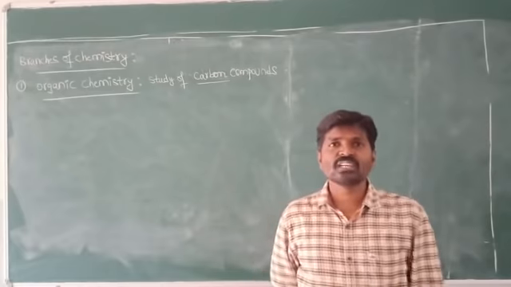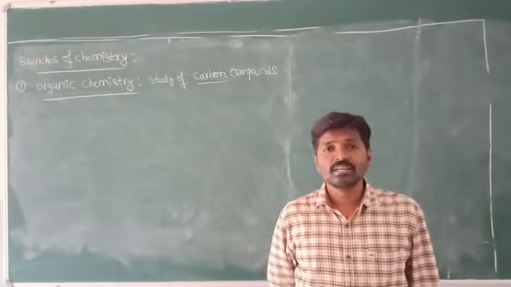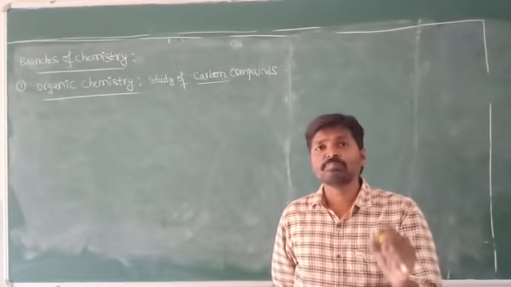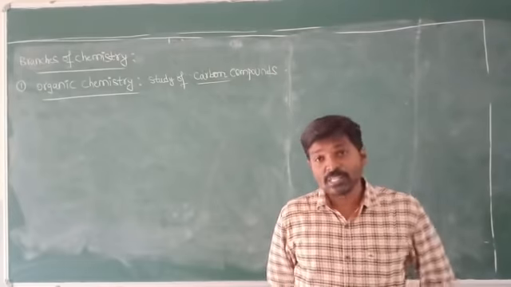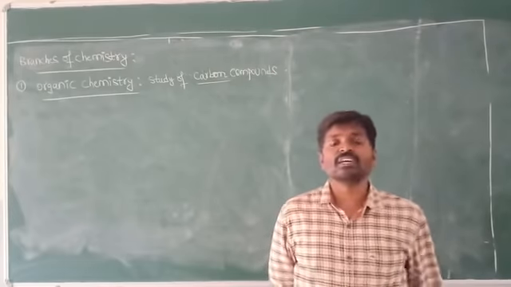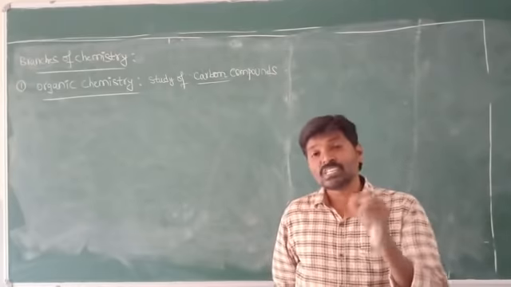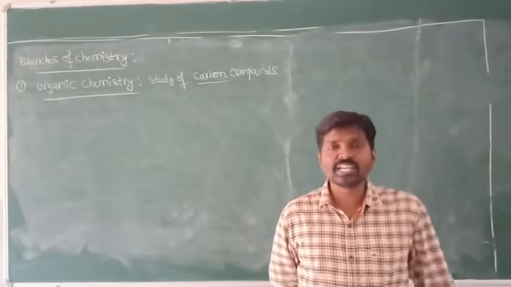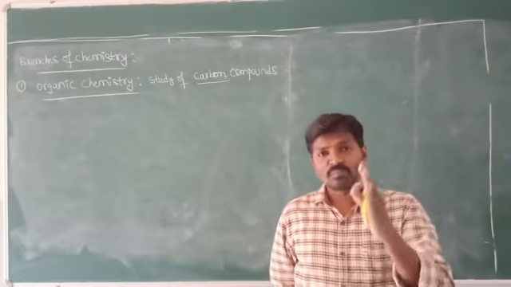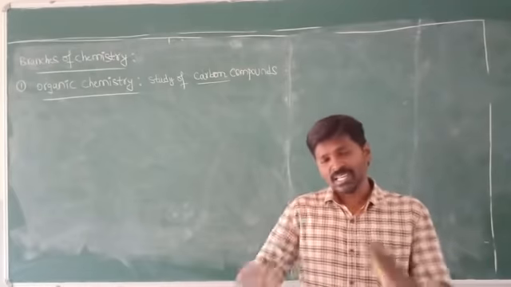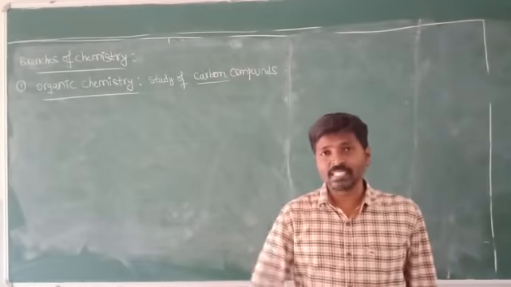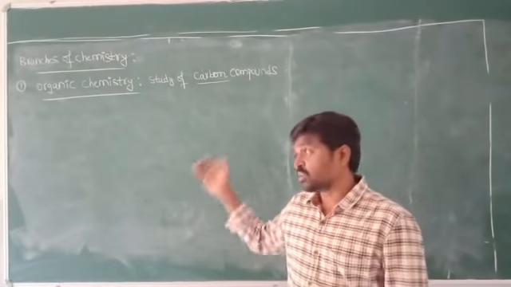Because carbon exhibits anomalous behavior and shows some special properties. What those special properties are will be discussed now.